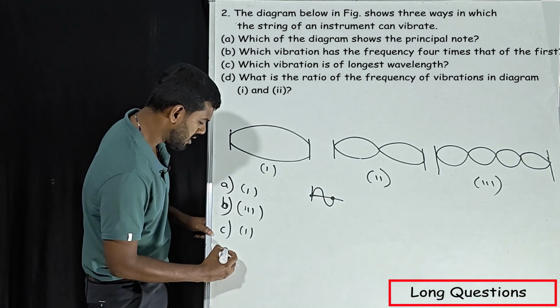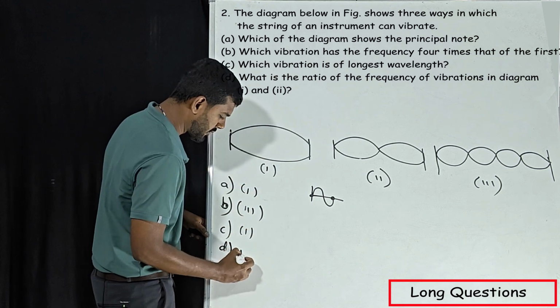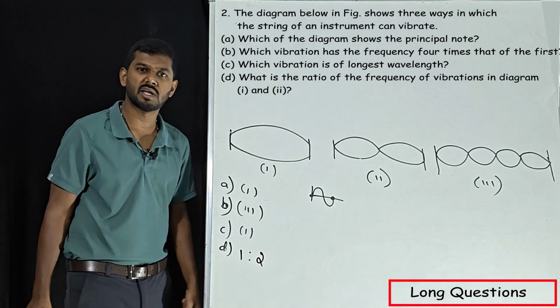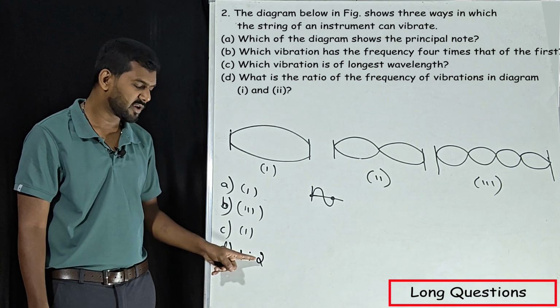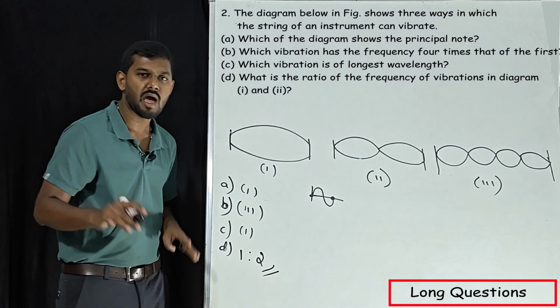Okay. So here in question D, what is the frequency here? 1. What is the frequency here? 2. And just check whether these two numbers are divisible by any other number. See, 1 and 2 are not divisible by any other number. So this is our final answer.